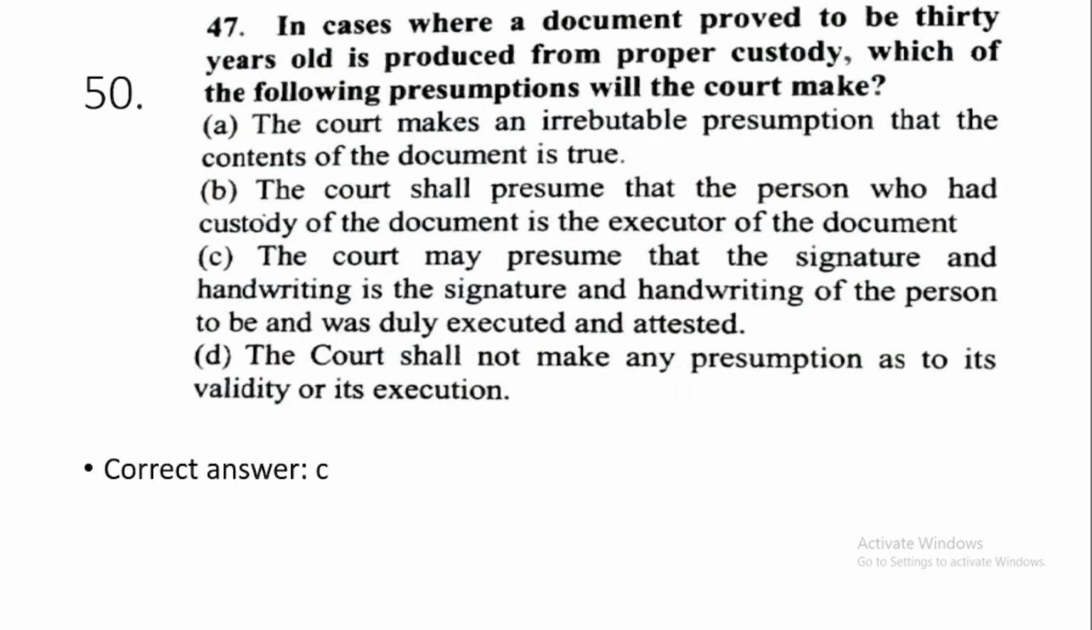Question number 50. In cases where a document proved to be 30 years old is produced from proper custody, which of the following presumptions will the court make? This is option number C. The court may presume that the signature and handwriting is the signature and handwriting of the person it purports to be, and was duly executed and attested.